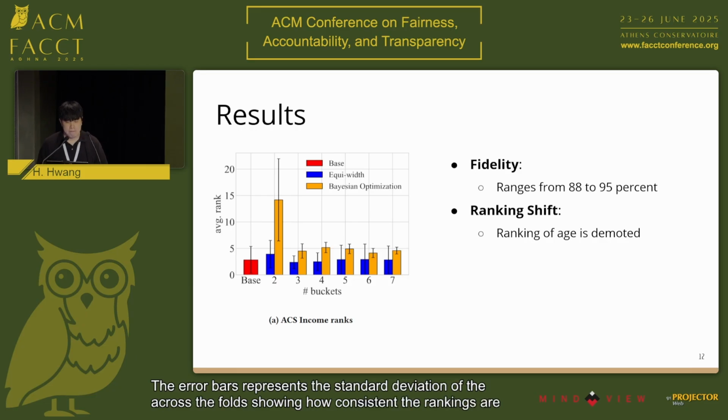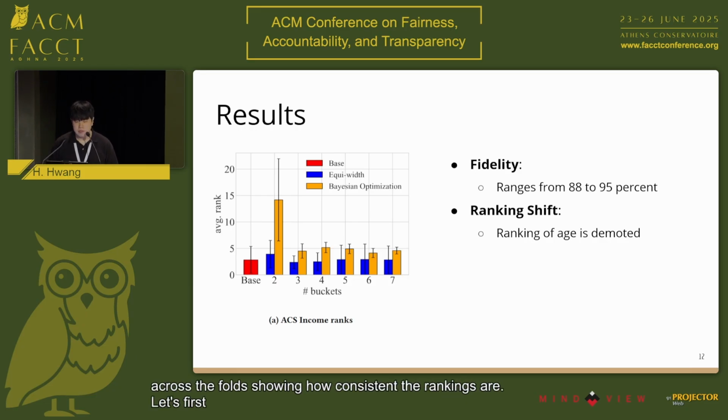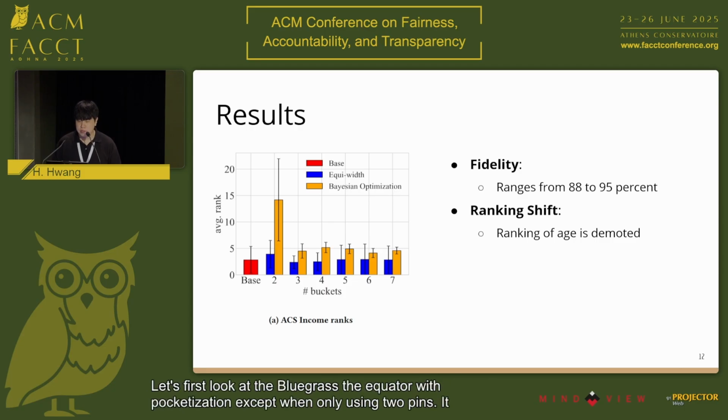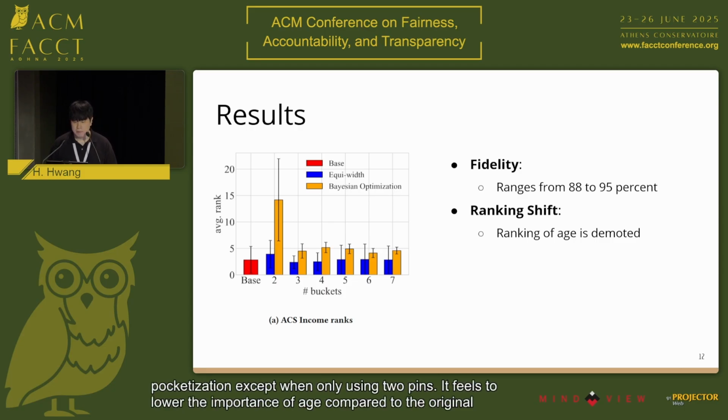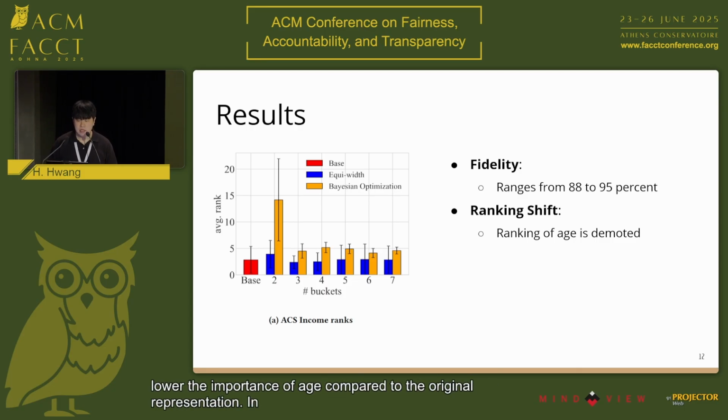The error bars represent the standard deviation across the folds, showing how consistent the rankings are. Let's first look at the blue graphs, the equi-width bucketization. Except when only using 2 bins, it fails to lower the importance of age compared to the original representation. In some cases, it even makes them more important.